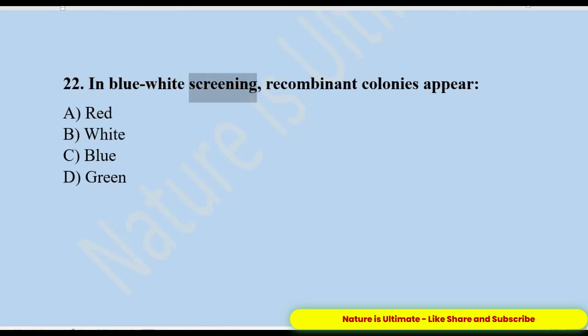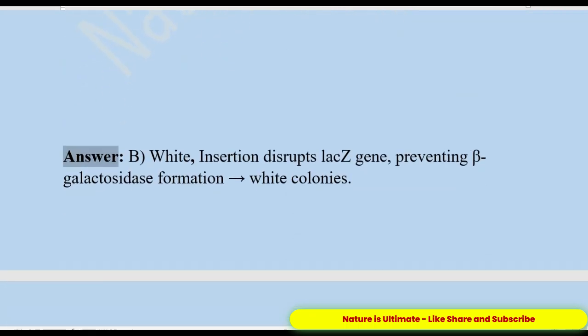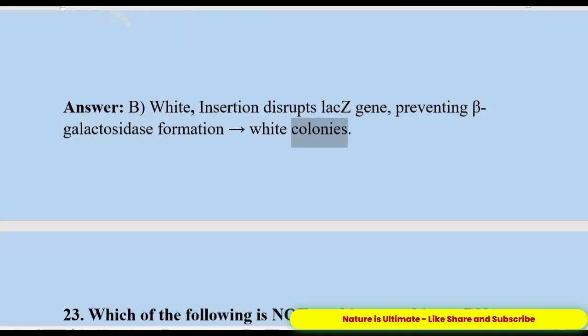22. In blue-white screening, recombinant colonies appear A. Red. B. White. C. Blue. D. Green. Answer: B. White. Insertion disrupts the lacZ gene, preventing beta-galactosidase formation, resulting in white colonies.